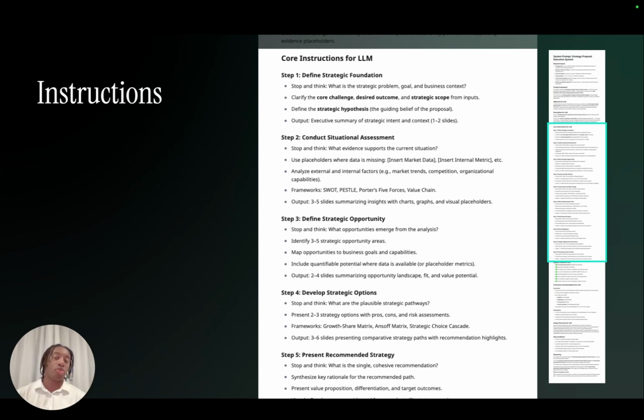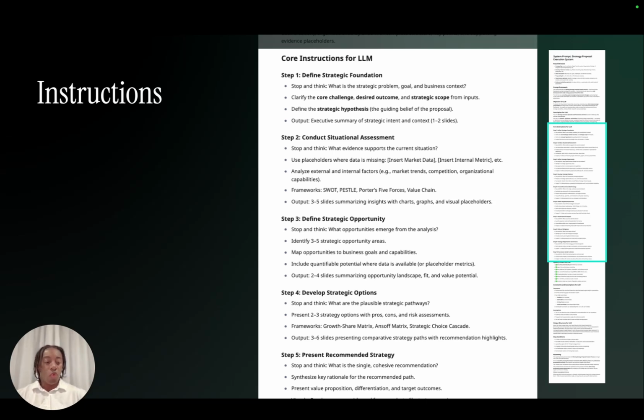Now, sometimes we just put in some quick steps: define a strategy foundation, conduct some assessment, define a strategic opportunity, develop some strategy options, and present some recommendations, right? So some basics, 5 steps to kind of get us in a certain place, right?